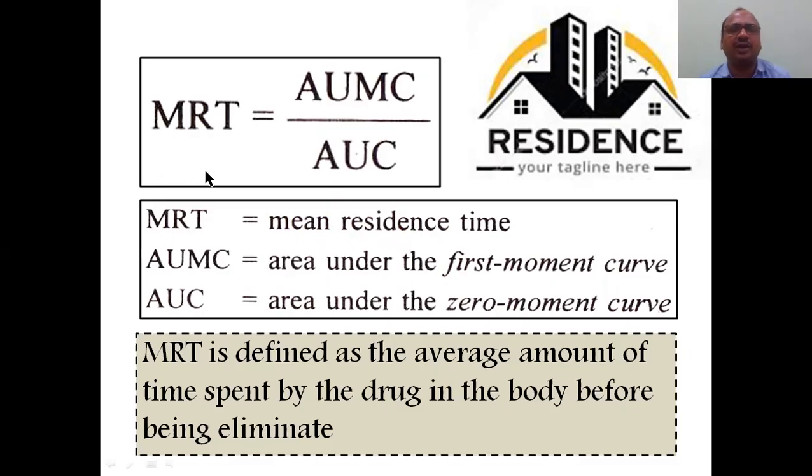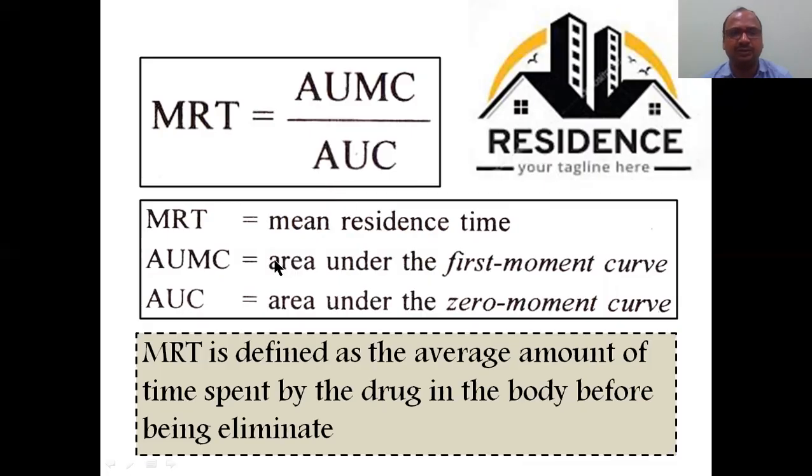This point you have to keep in your mind very strongly. R means residence. Mean residence time is equal to, this is the main equation here. From this only we can derive the non-compartment model method.